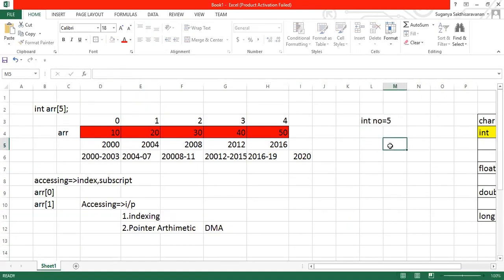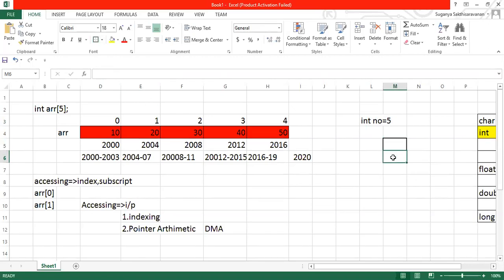Now let us assume this is the memory location of it, and this is some memory location, 3000. Okay, and this is a variable number, and this is the value inside it, 5. If I call number, where does it point to?